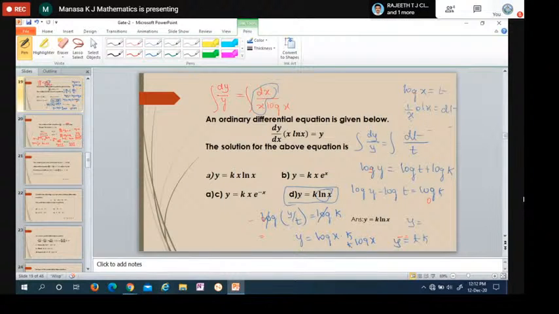So here I did it wrong actually. We have to take log x as a substitution, not 1 over log x.